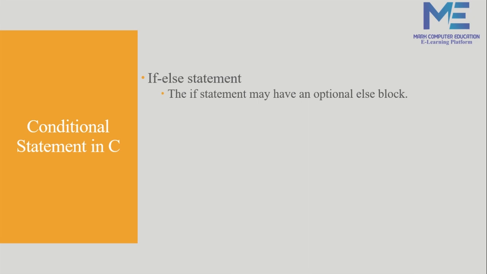But if the condition is false, then it will not execute anything, right? So same thing over here. If the if condition is true, it will execute the if block, and if the condition is false, then it will execute the else block.